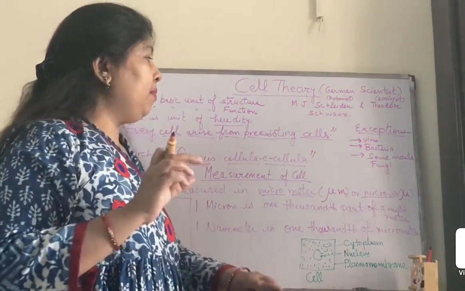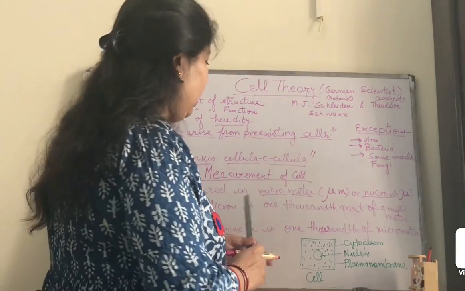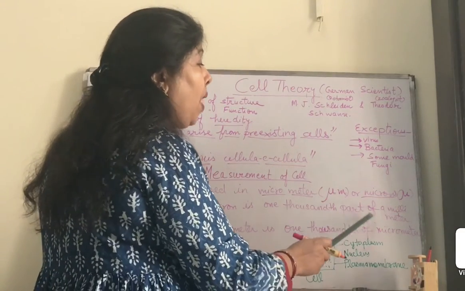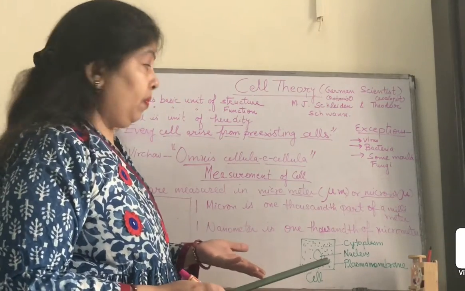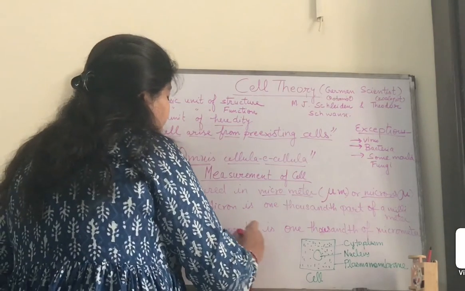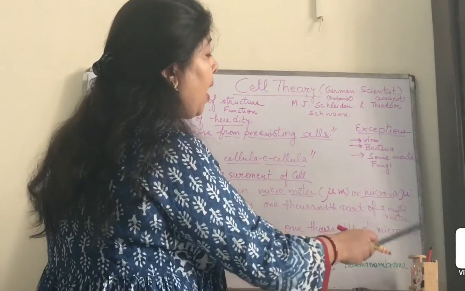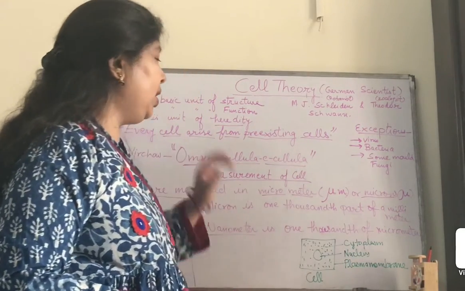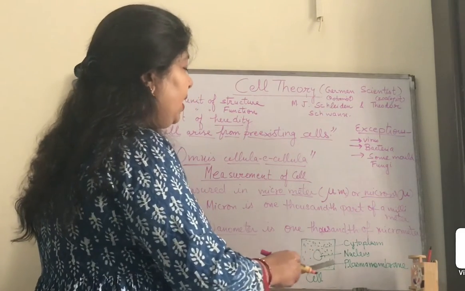These are very small units, even smaller than millimeter. Let's see how small they are. 1 micron is 1000th part of a millimeter, and another unit, 1 nanometer, is 1000th of a micrometer. It is a very small unit, and in these units we can measure the size of any cell.